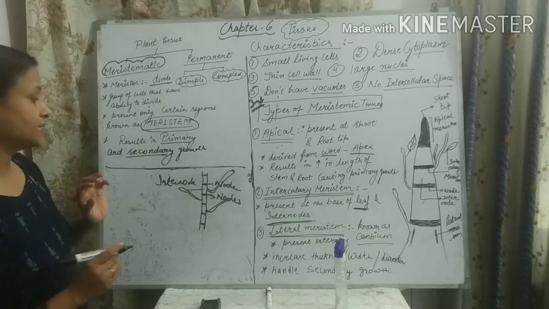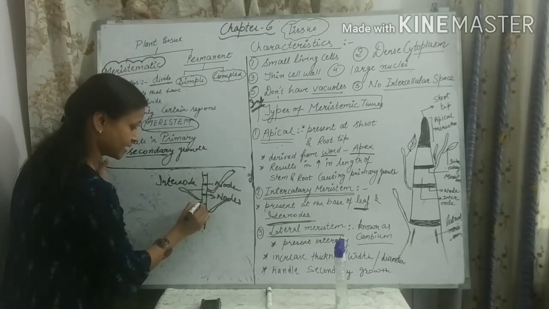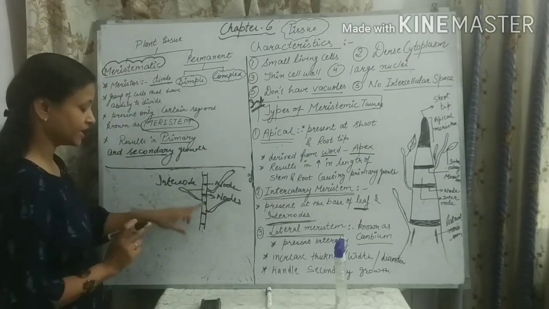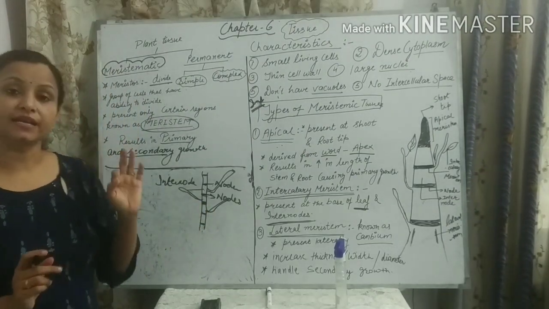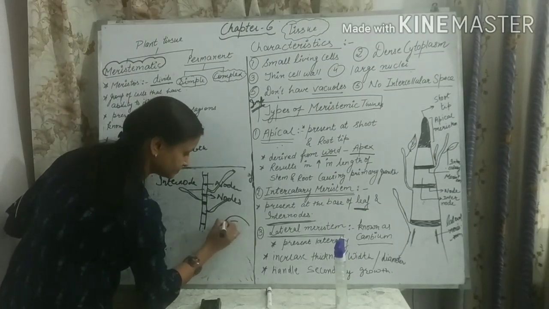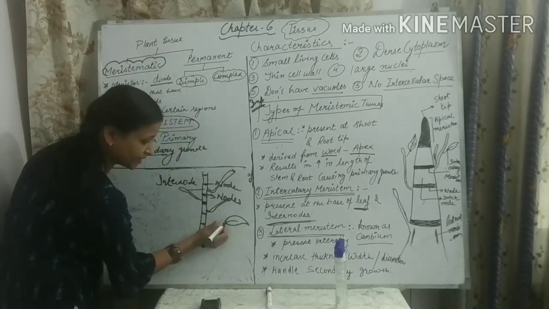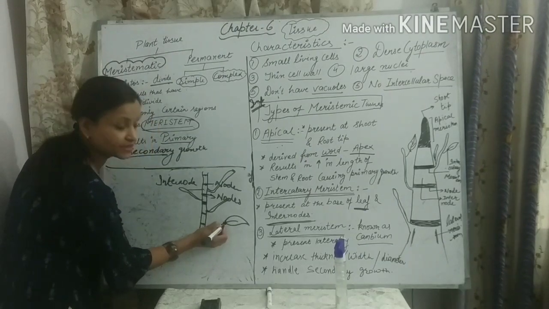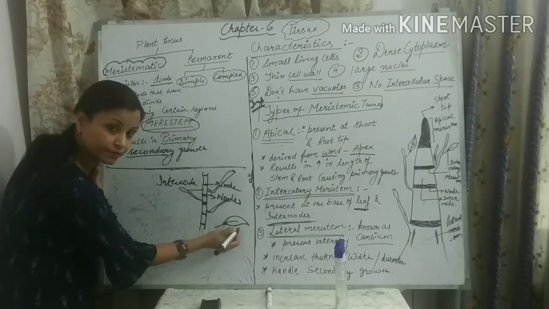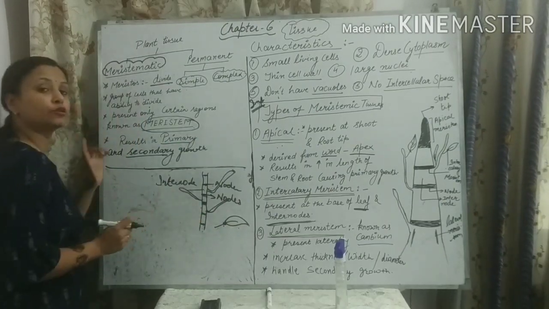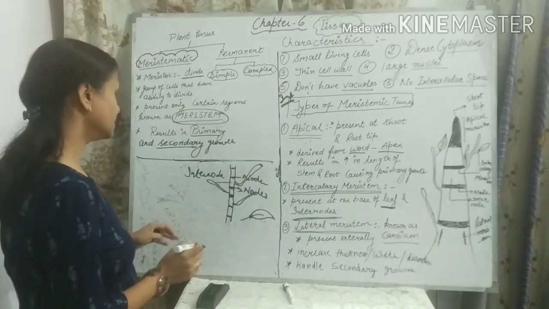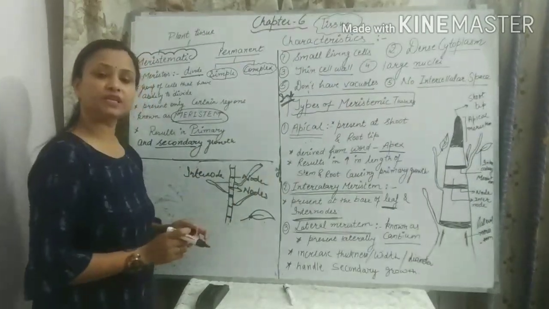Generally, intercalary meristem is present at the base of the internode or at the base of the leaf. For example, this is a leaf, and at the base of the leaf it is present. So it helps in the growth of the leaf and the growth of the internode. I hope you all have understood the function of intercalary meristem.